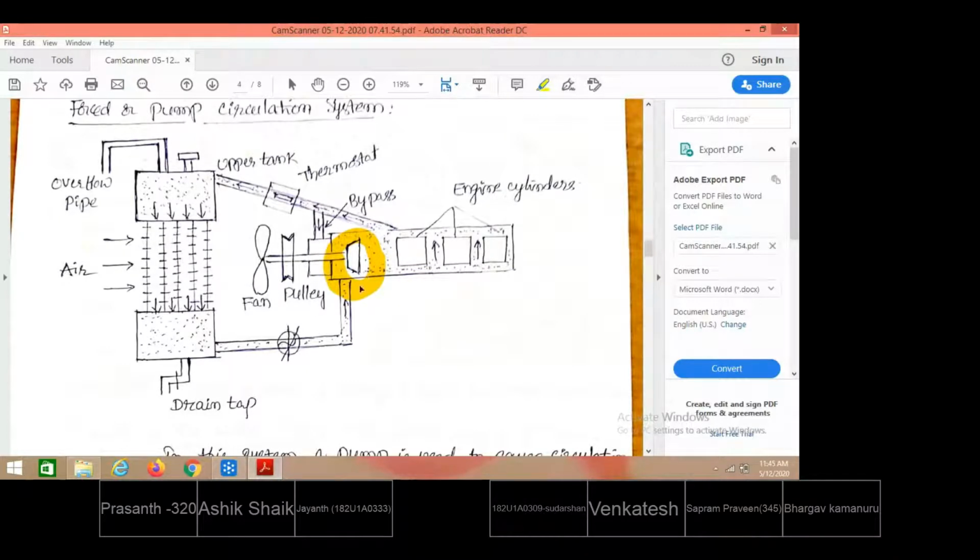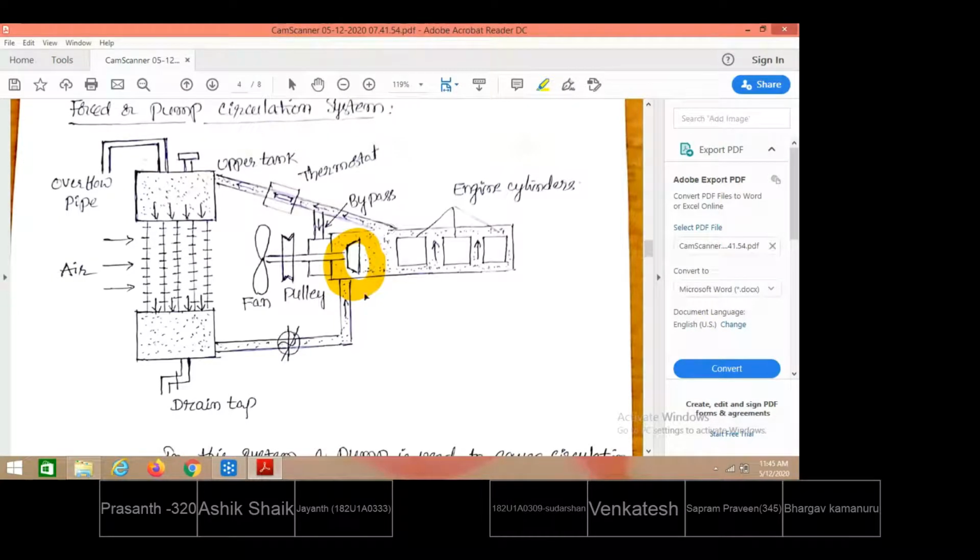So here, the pump is also on. When the pump is to be driven, the power is also consumed from the engine only. The power required will be taken from the engine power only. That is the brake power developed by the engine. Some of that power is consumed in driving this pump also.